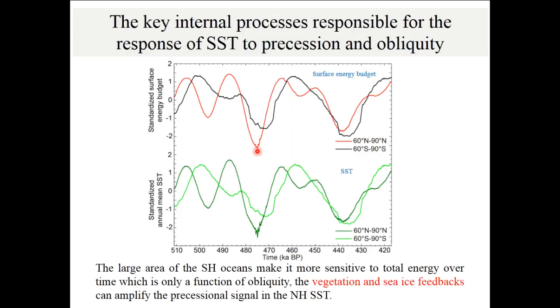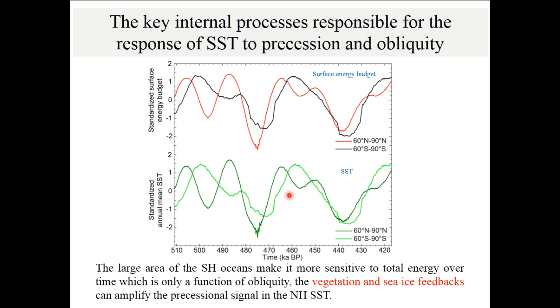Same as the sea ice, we also analyze the surface energy budget, for instance, the North Hemisphere and South Hemisphere high latitude. As we can see from this picture, the North Hemisphere high latitude surface energy is influenced by both precession and obliquity. But the South Hemisphere high latitude surface energy budget is dominated by obliquity, which agrees with the sea surface temperature results.